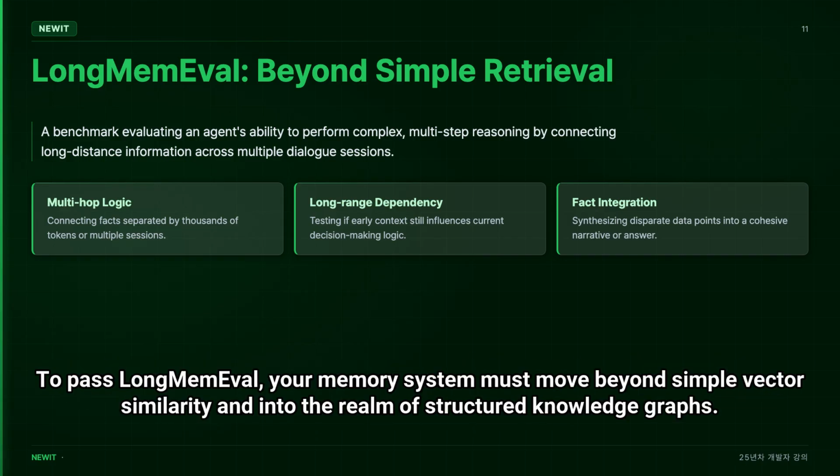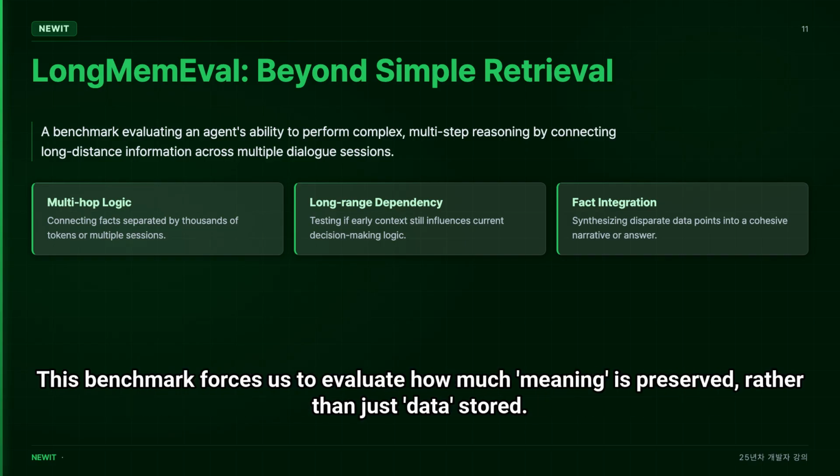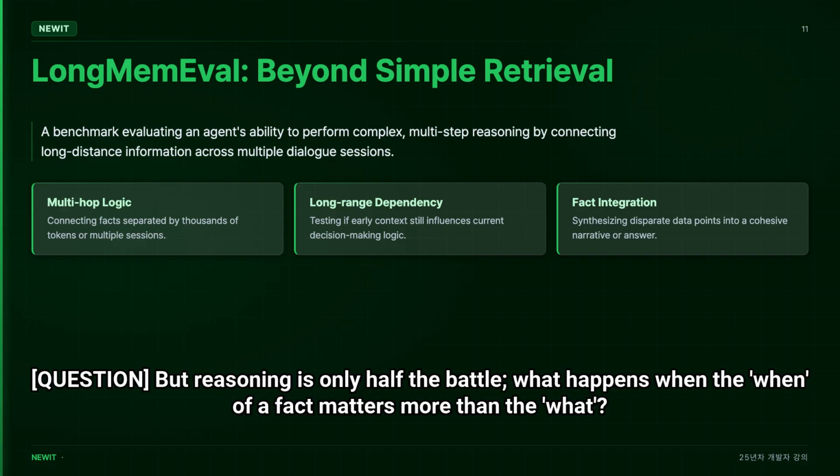To pass LongMemEval, your memory system must move beyond simple vector similarity into the realm of structured knowledge graphs. This benchmark forces us to evaluate how much meaning is preserved, rather than just data stored. Question: but reasoning is only half the battle.